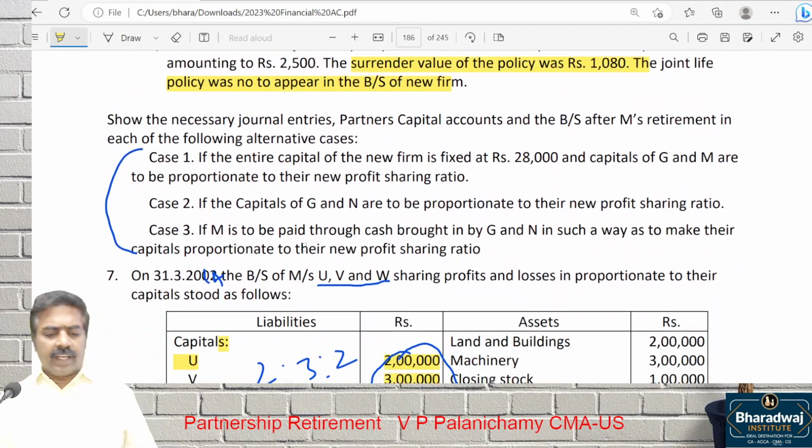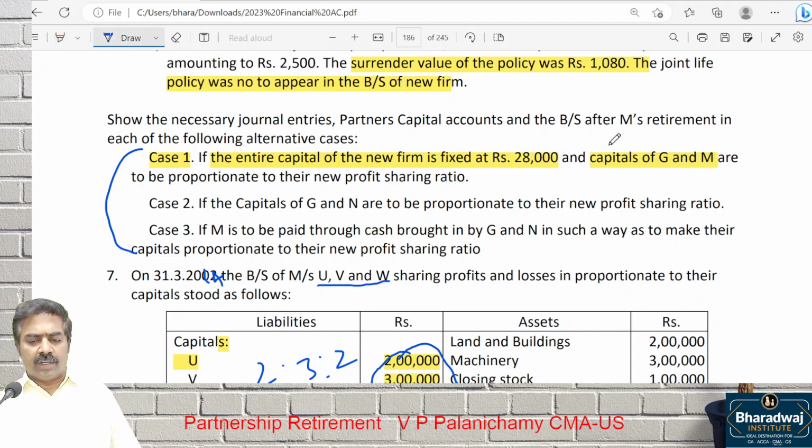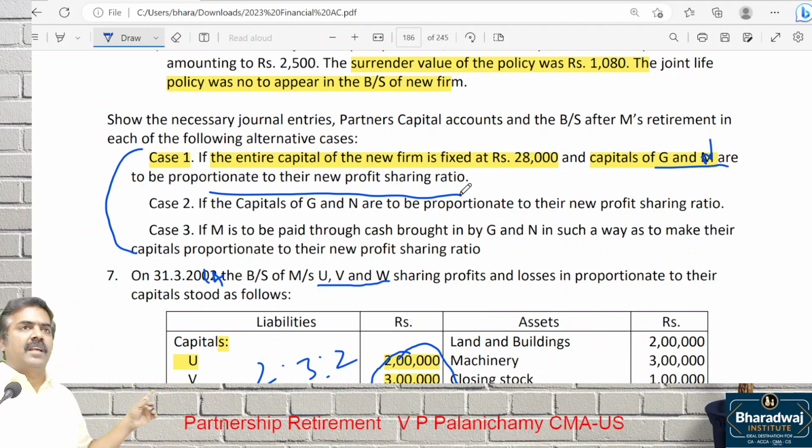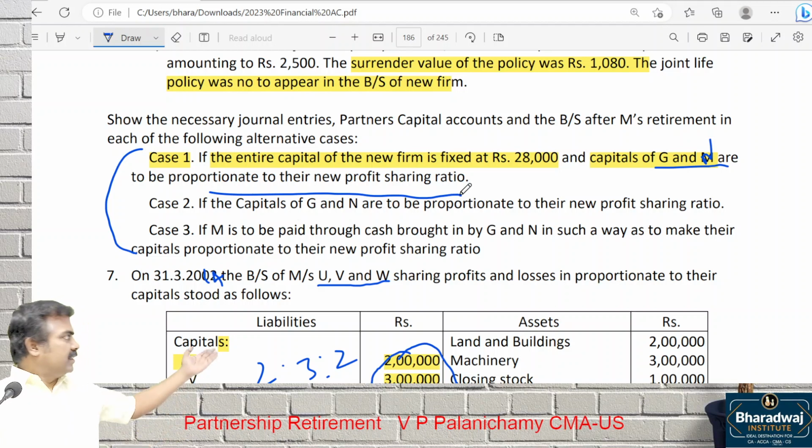Now, look at case 1. The entire capital of the firm is fixed at how much? 28,000. Capital of G and N, continuing partners, should be in which ratio? New profit sharing ratio. Is this case 1 related to revaluation account or capital account? Capital account.